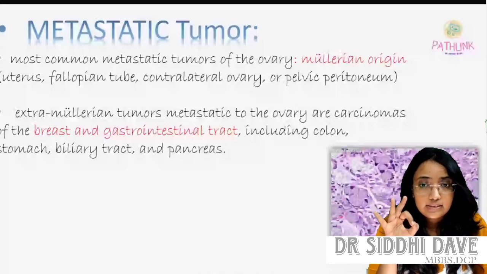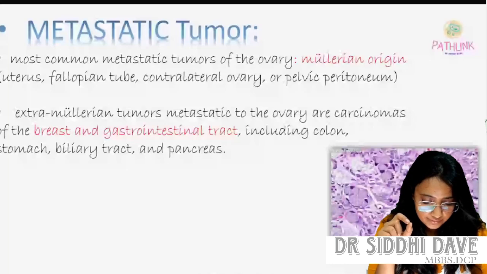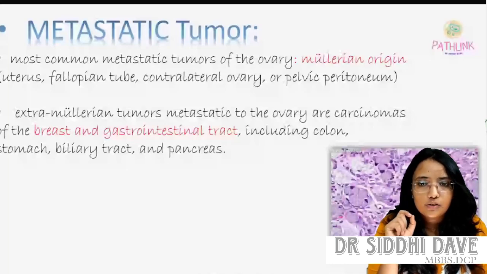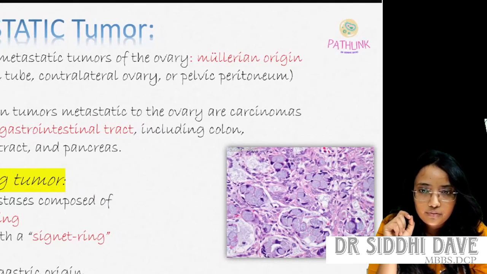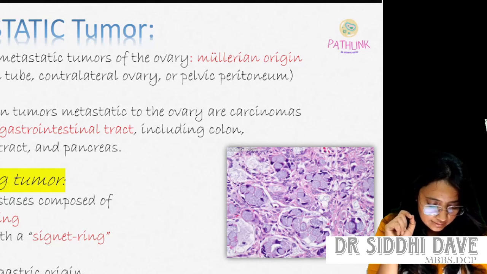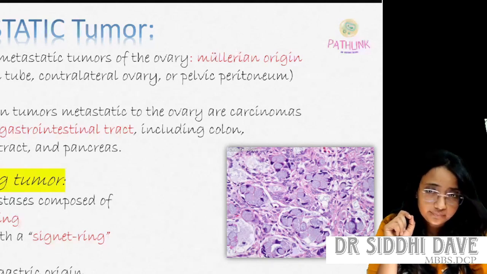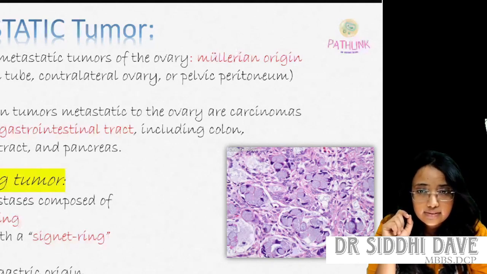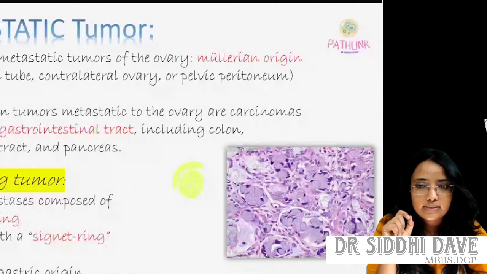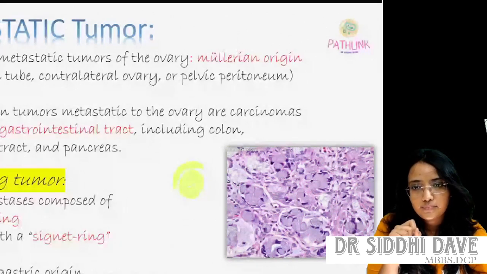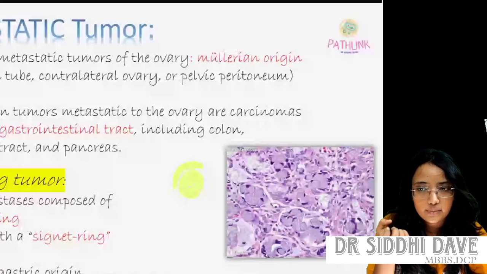Then again a very good MCQ is Krukenberg tumor. In this picture there is a cell, and the nucleus is pushed away to the margin, giving a signet ring appearance.